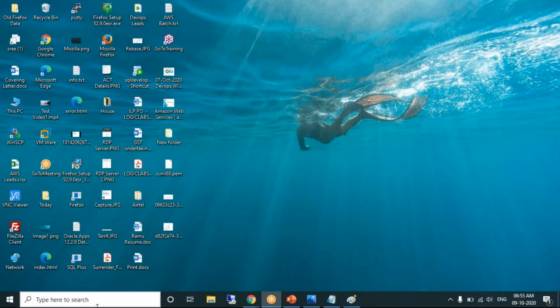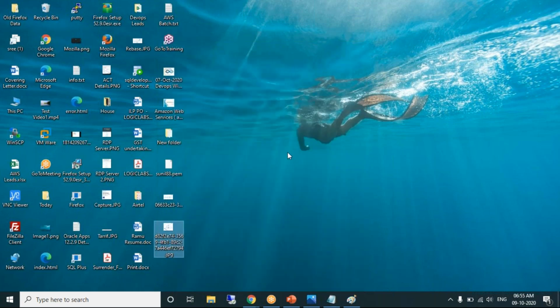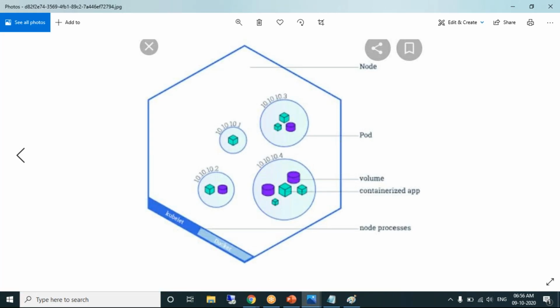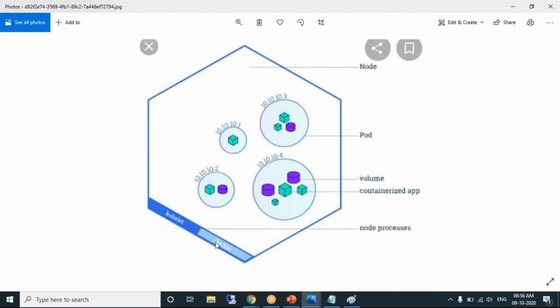Just to make these images clearer, to understand what exactly happens. Pod 1 is a pod that contains 1 container and a volume. This is a node. Node contains Docker, obviously, and kubelet. We'll see that. Even volumes I need to work out. I have heard about them, but I have not worked on volumes. Okay, got it. I hope these diagrams are really helping us to understand.